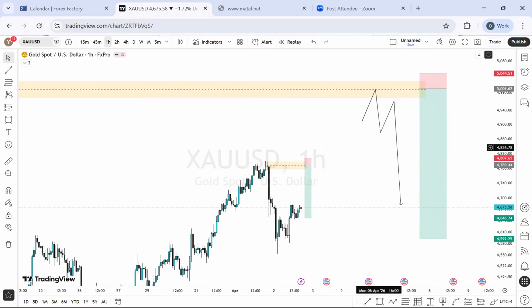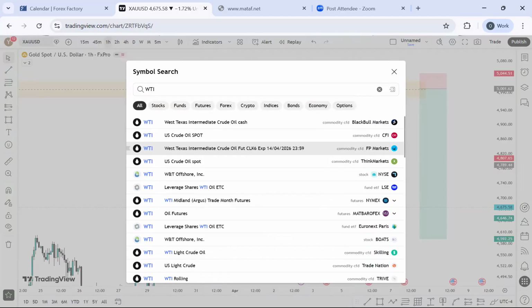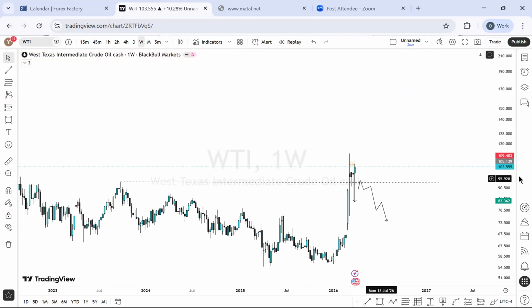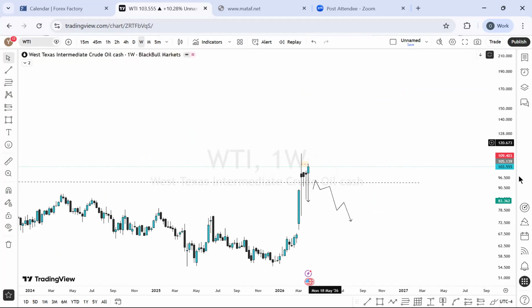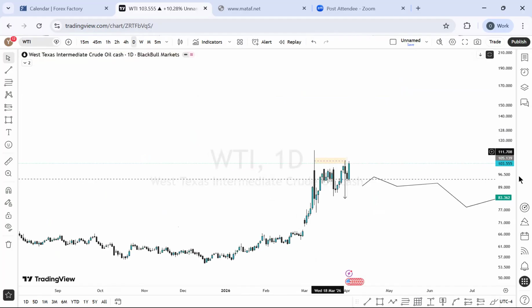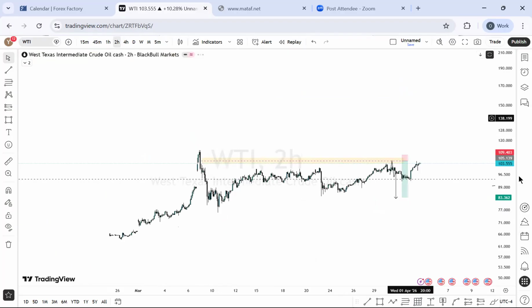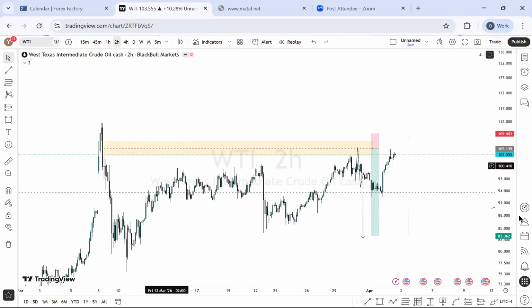Let's check out what we have on WTI, which is the crude oil. Last week I talked about this. Let's start with the weekly time frame perspective. Nothing really happened. Over the past 4 weeks, it's been just ranging back and forth. Nothing much. So this one, particularly the 4 hours now. I remember I gave this outlook on the 2 hour time frame that we should be looking for a sell when the market taps into this range.